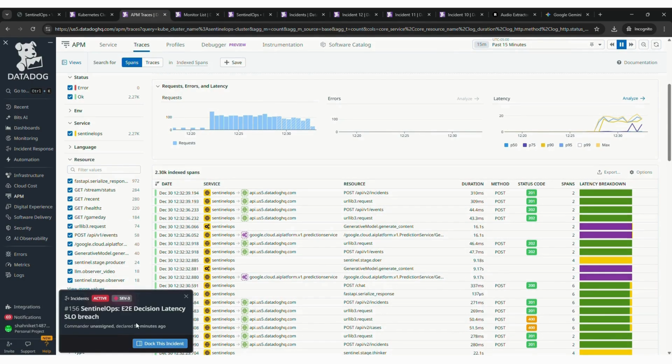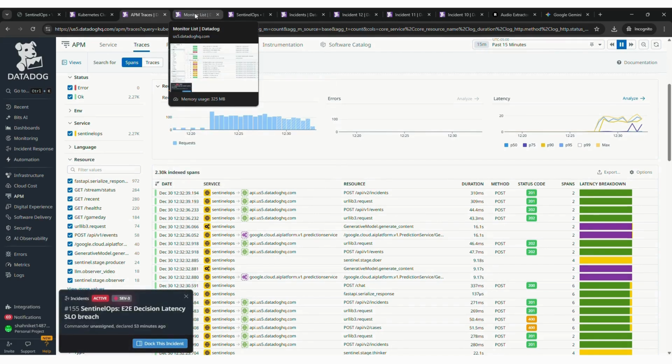You can see over here that there are live incidents coming in from the system itself because some SLO breach has been detected.